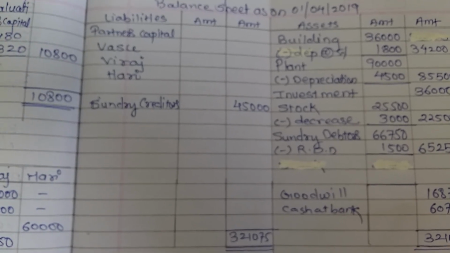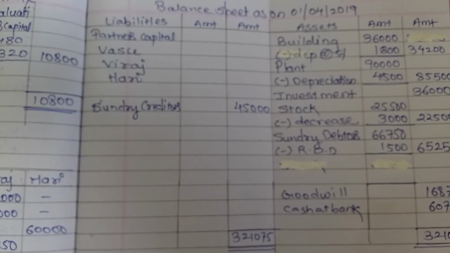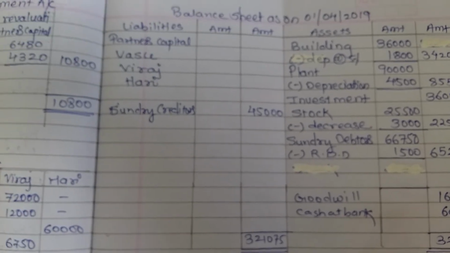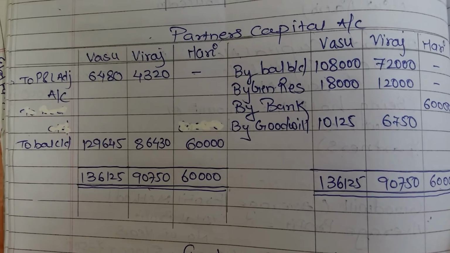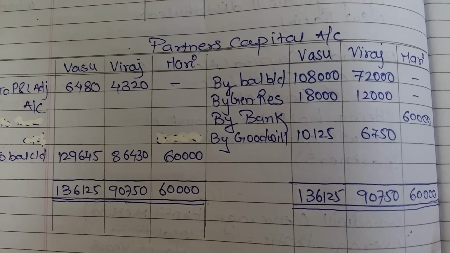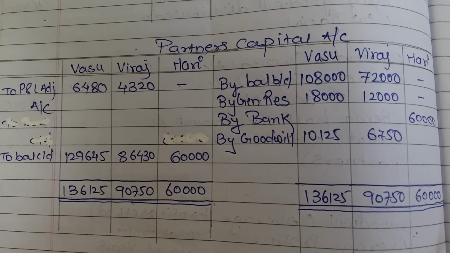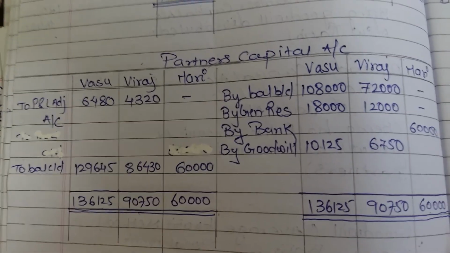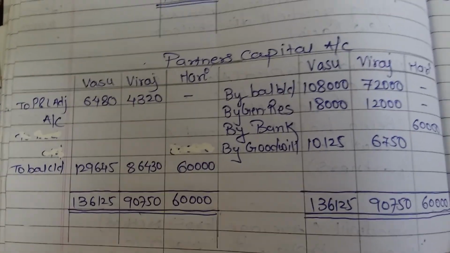And on the liability side, partners' capital accounts and sundry creditors. The partners' capital balances we record in the partners' capital account.